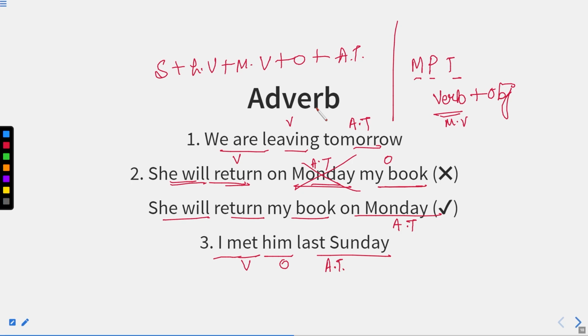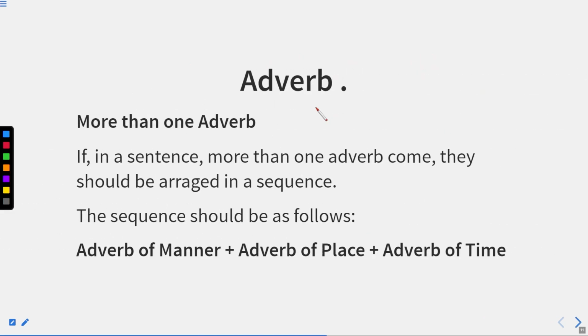If all these three adverbs come together in a sentence, what should be the sequence? Let us discuss that. Now, more than one adverb comes, because it is written "more than one adverb", and with more than one phrase we always use a singular verb. So it will be "comes".